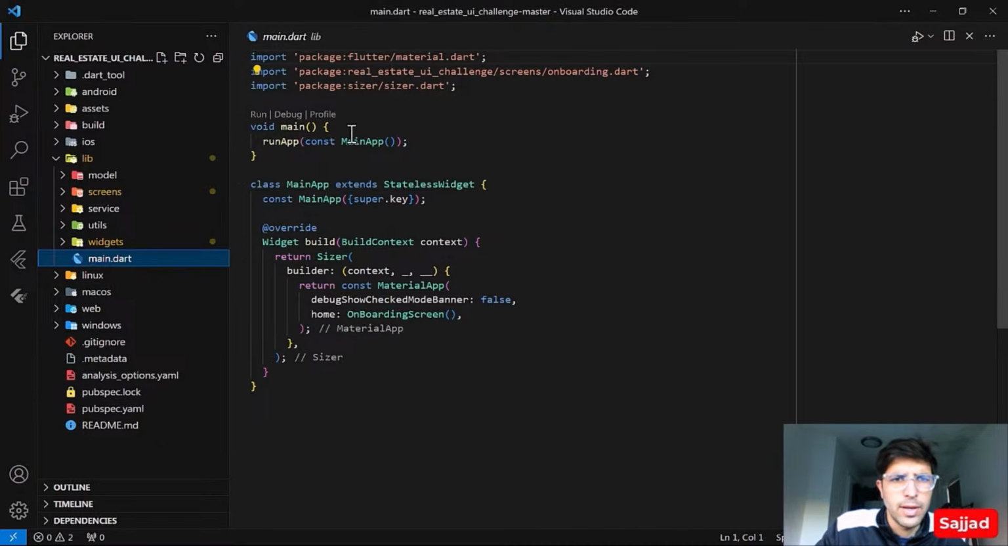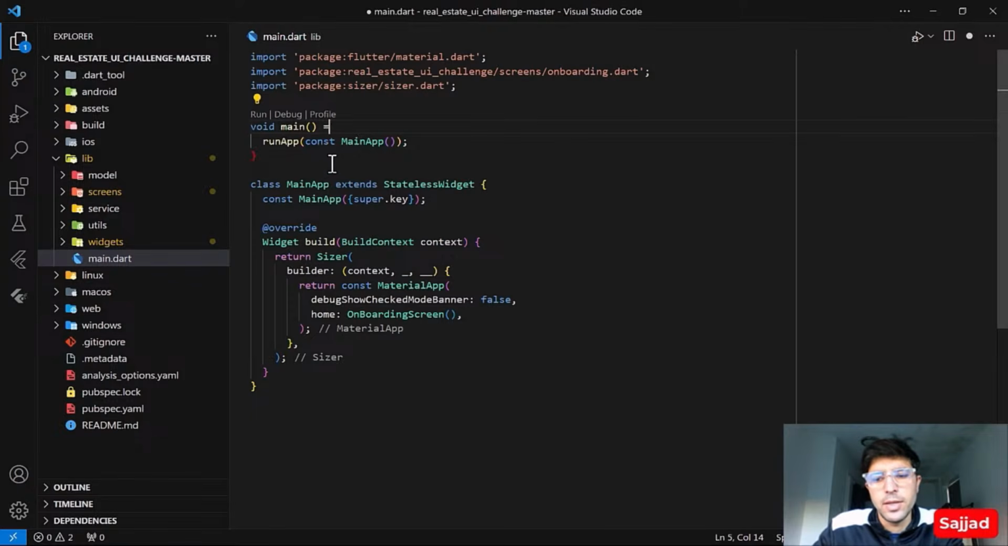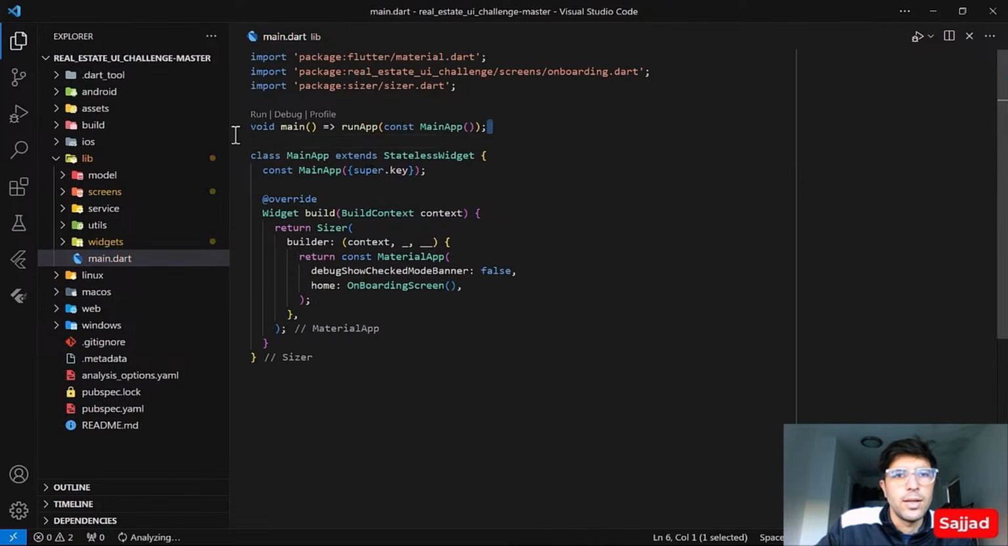The first feedback is always the same. Instead of curly braces, sometimes we can use arrow functions. It does the same job for us, and it's also more readable. It's more like one line. We could directly know that yeah, it returns runApp, and it's running our app. Yeah, that's cool. So you could already do this.